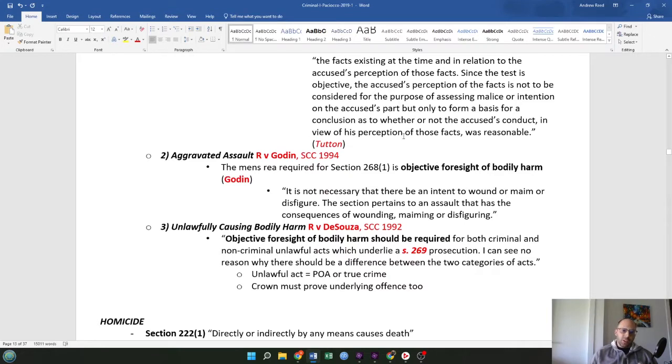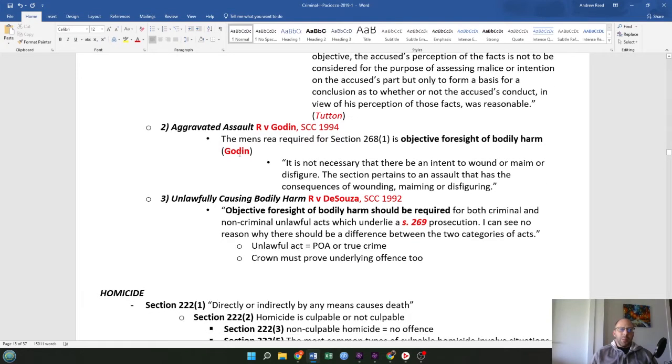Aggravated assault also falls under this banner. From R v. Godin, Supreme Court of Canada in 1994, the mens rea required for Section 268, subsection 1, aggravated assault, is objective foresight of bodily harm. It is not necessary that there be an intent to wound or maim or disfigure. The section pertains to an assault that has the consequences of wounding, maiming, or disfiguring. Important distinction there.